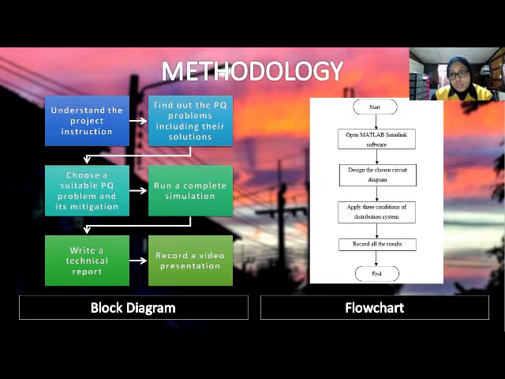Flowchart. We start and open the MATLAB simulation software. Next is to design the chosen circuit diagram. Next is to apply three conditions of the distribution system and record all the results, and then end.